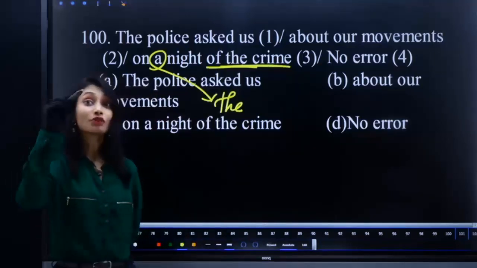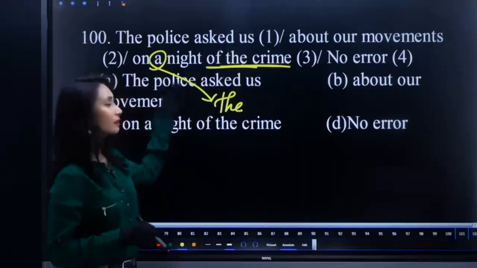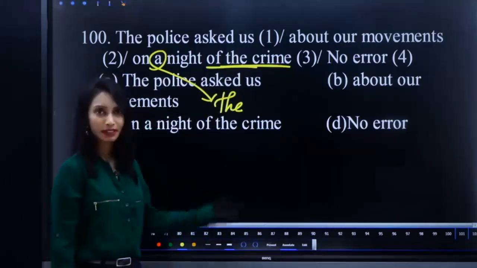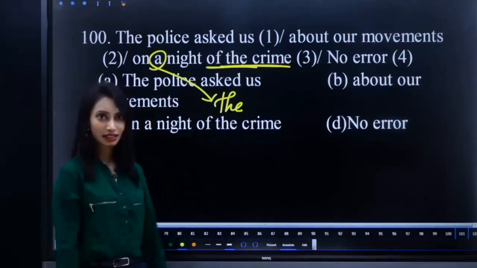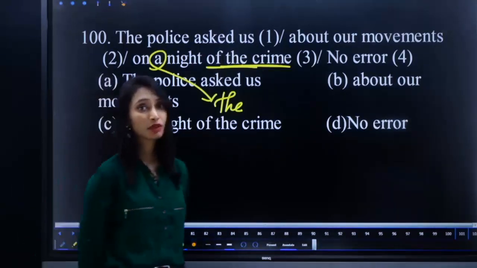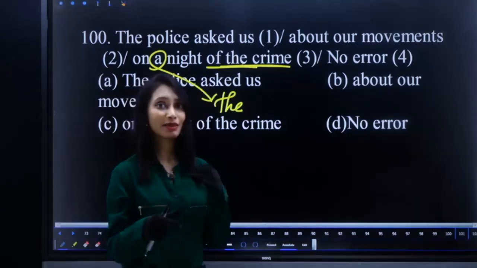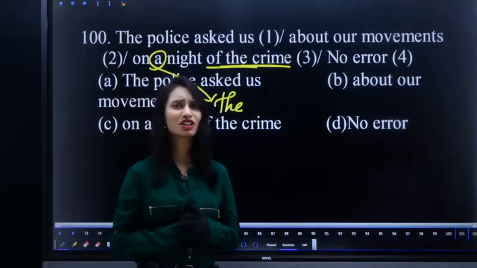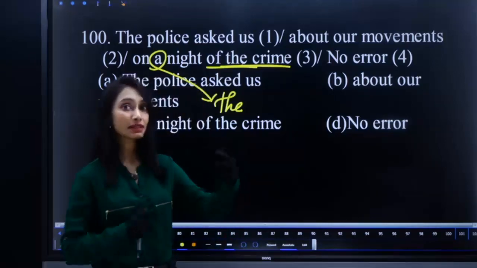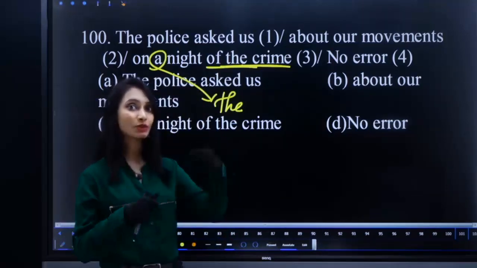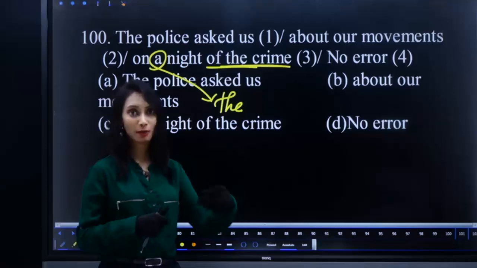The night of the crime. So what you have to do is replace a with the article the. Particularize. We never use in before night. Before night we generally use at night. But here we are specifying the time, so on should come: on the night.